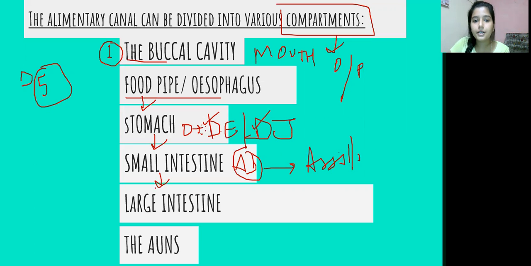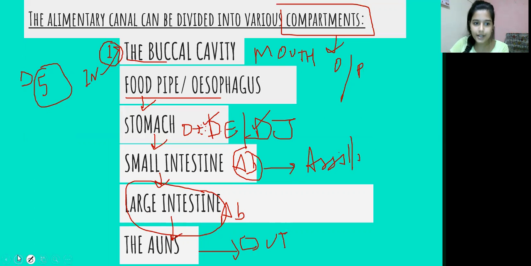So after the small intestine the unused, the unwanted and the undigested part goes to the large intestine, जहाँ पे अगर थोड़ा बहुत पानी बचा है, there are some ions, or if there is anything left, is absorbed in the large intestine, और lastly anus से excrete out हो जाता है. So we know that food in कहाँ से होता है, from the buccal cavity, और food out कहाँ से होता है, from the anus, right?